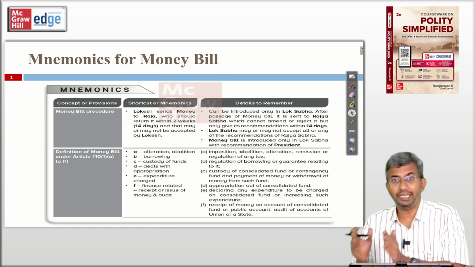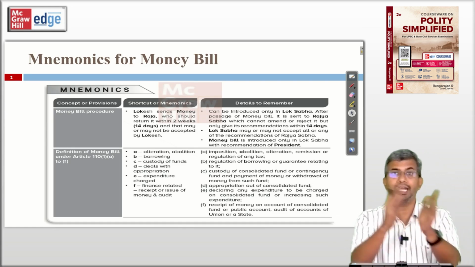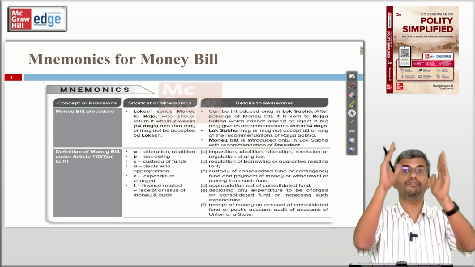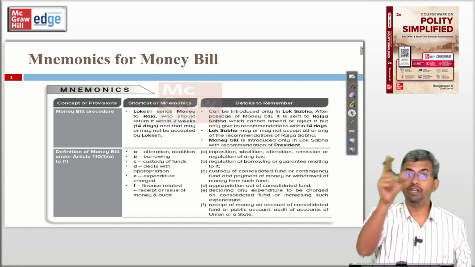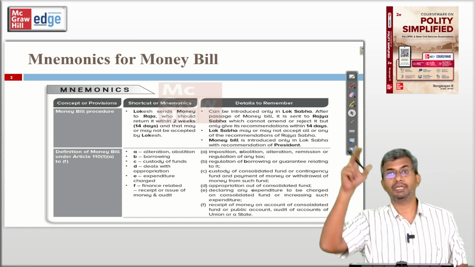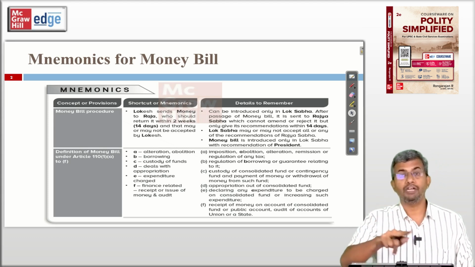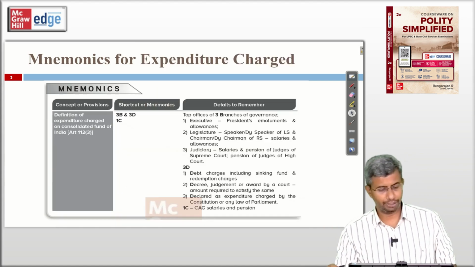This A, B, C, D, E, F is the mnemonic for 110(1) A to F, which defines a money bill. Bills which deal only with any of these matters, one or more of these matters, is a money bill. Any of this with some other matter is a financial bill category 1. And none of this but involves a future expenditure out of consolidated fund is a financial bill category 2.